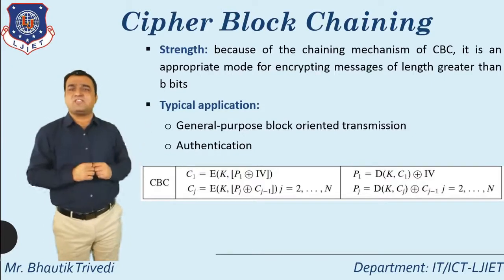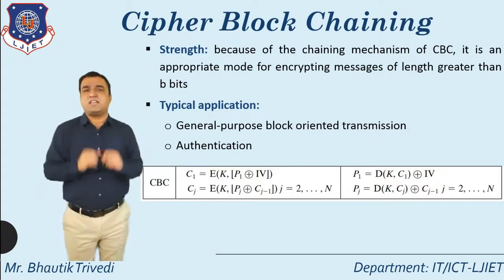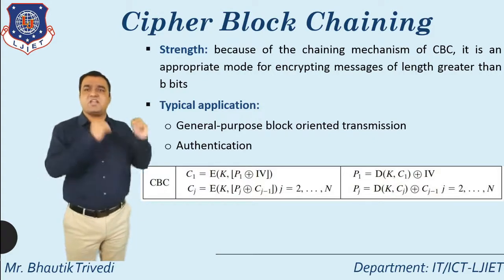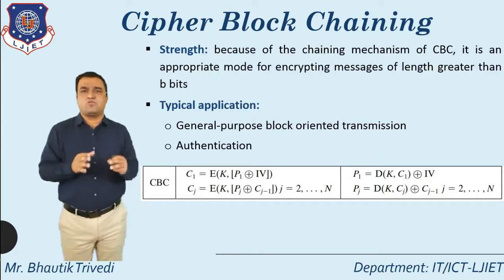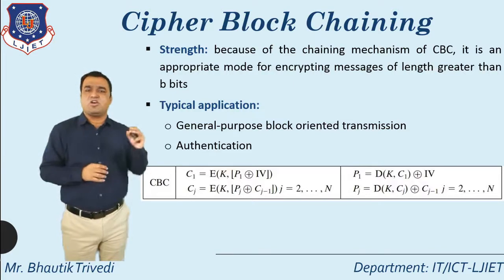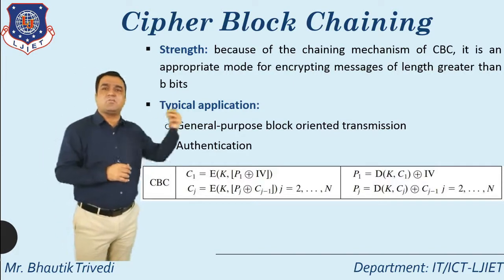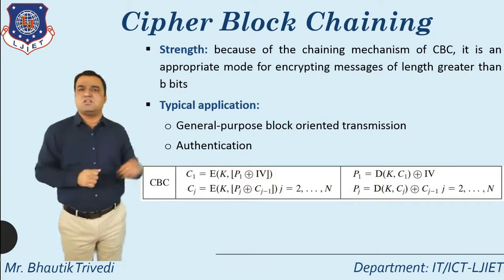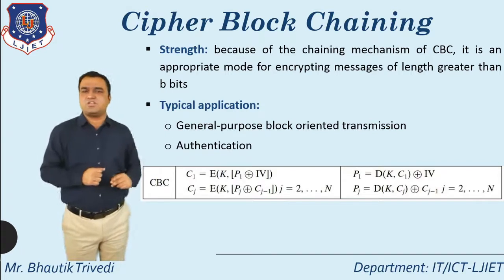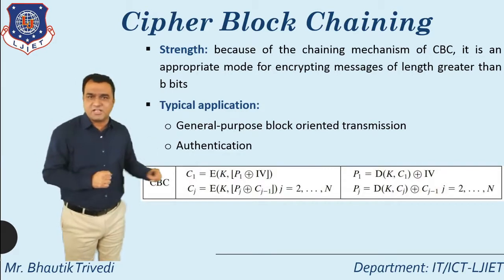What's the strength of cipher block chaining? The strength is the chaining mechanism, which is part of CBC. This mode is for encrypting a message of length greater than the block size, B bits. That's the main strength. What's the application? Block-oriented transmission, used for authentication.